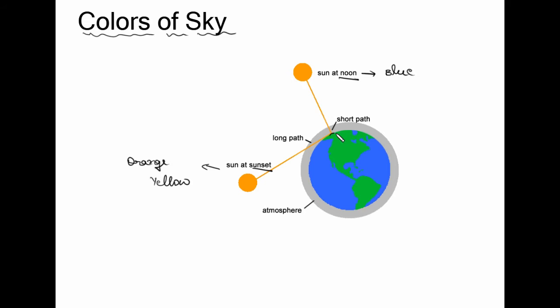Imagine the observer is here in this part of the earth or in this region. At noon, observe this distance. The sun rays have to travel a lot. And this region, the cement color region, represents the atmosphere, and this atmosphere comprises of many things.